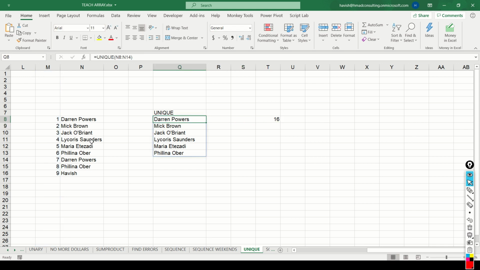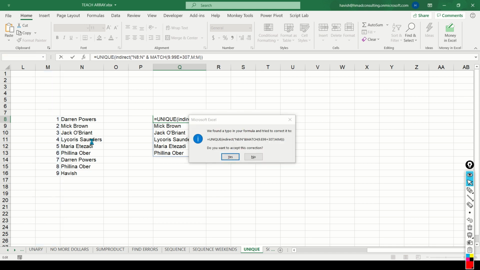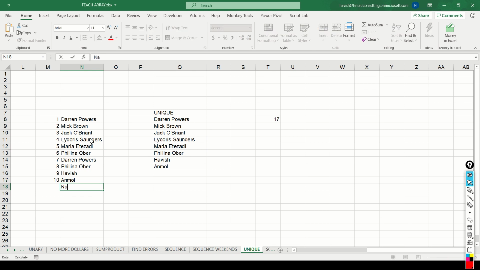We can take this, put it instead of writing this 14, concatenate. Remember, we also have to use an INDIRECT now. And my result will now look like this. Very cool, isn't it? This means that if more names are getting added, do you see, every time I add a name, it gets added to the unique list. But if I add a name that is already there in the list, it does not get added once again, like this.